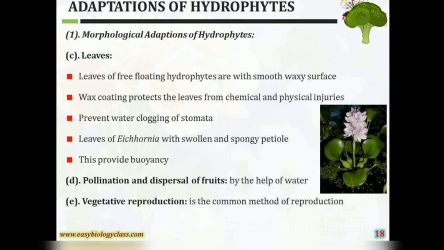Leaves of Eichhornia have a swollen and spongy petiole. This provides buoyancy. Pollination and dispersal of fruits are carried out with the help of water. Vegetative reproduction is a common method of reproduction.